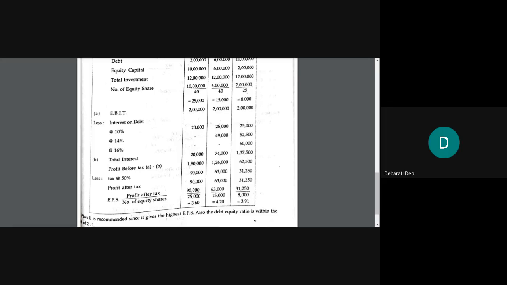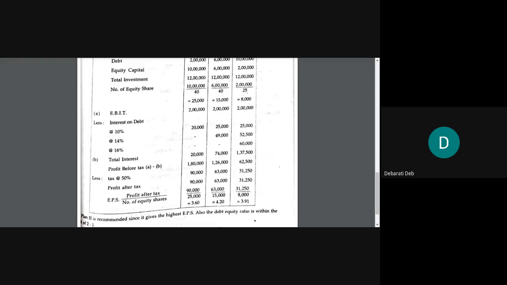Now, the rest of the 3,50,000 you will avail from the second bank, which is giving you a 14% rate of interest. So how much is 14% of 3,50,000? Find out. 49,000. So now let us verify whether we are winning or losing. Suppose we are doing like this, then how much total interest are we paying? 25,000 plus 49,000.